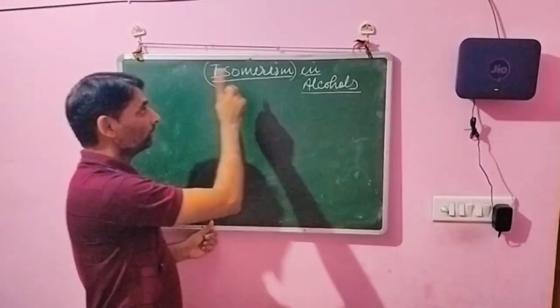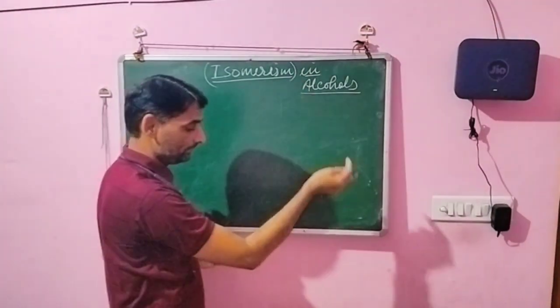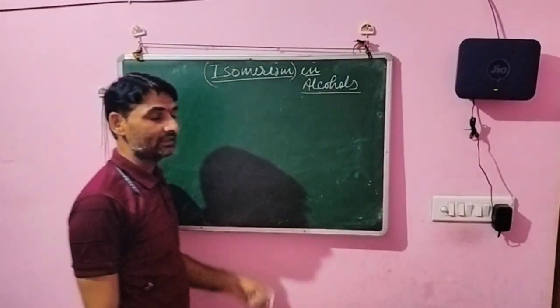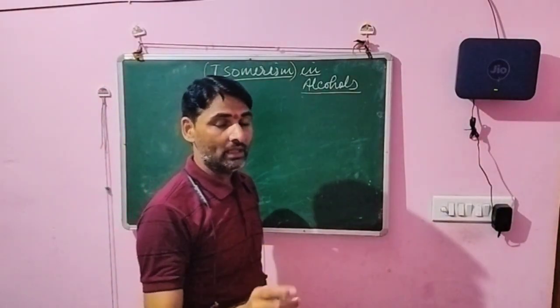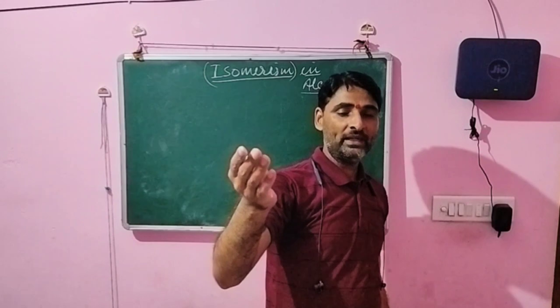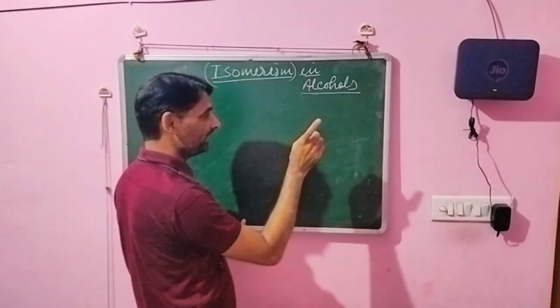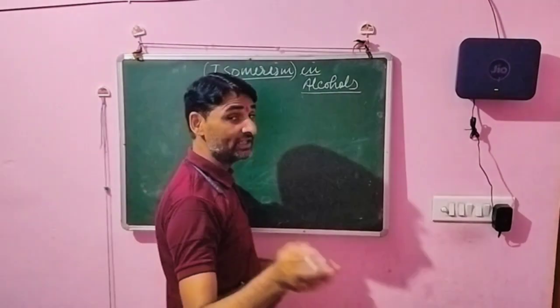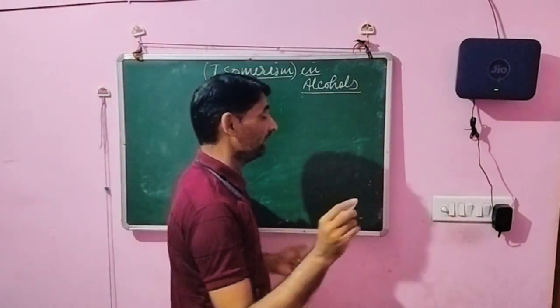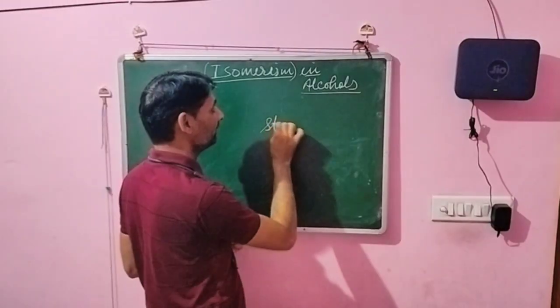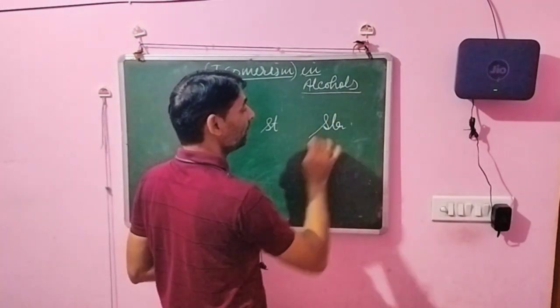So isomerism in alcohols: in 11th class you have generally learned that there are different types of isomerism. One is structural isomerism and the second is stereoisomerism.